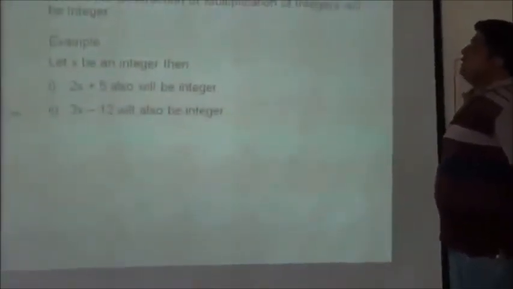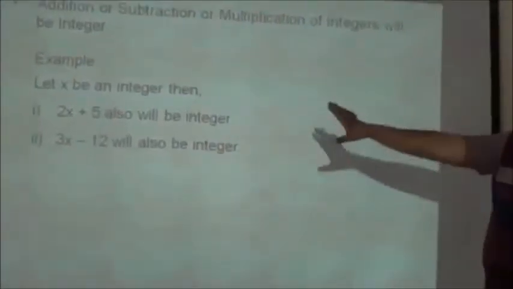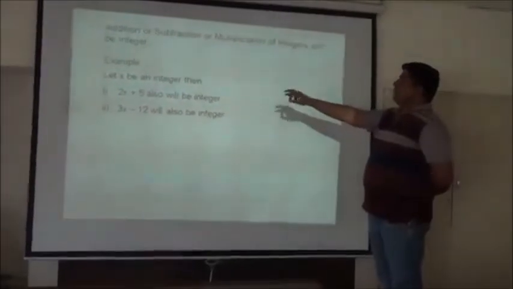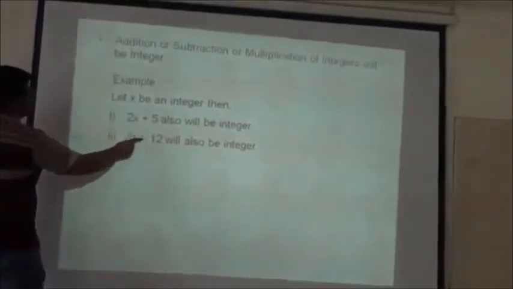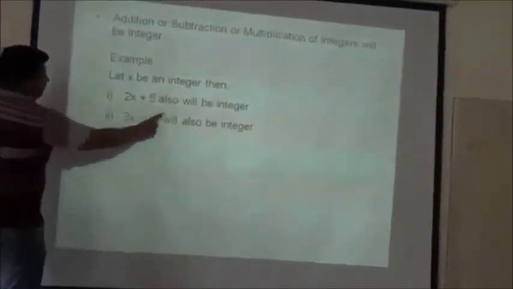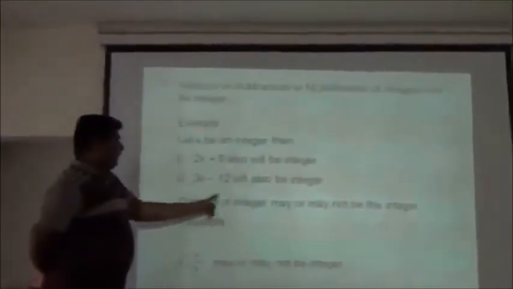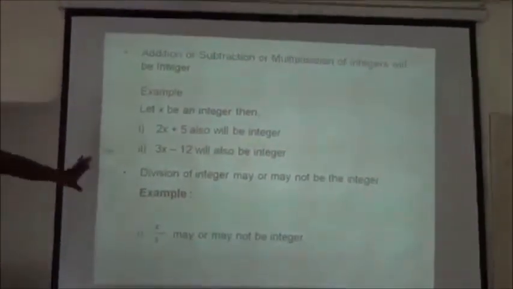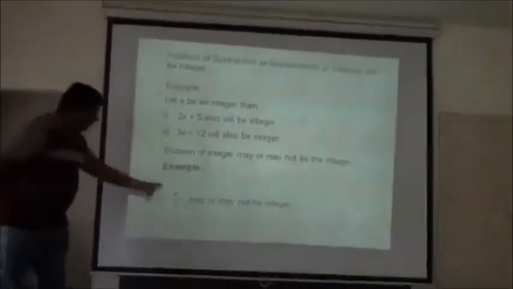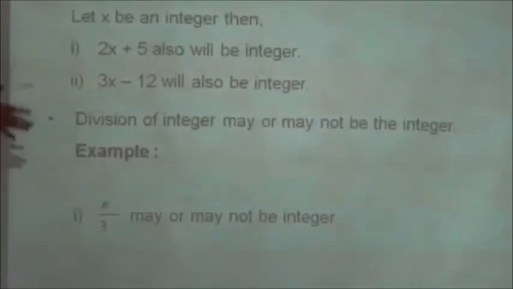Now, addition, subtraction or multiplication of integers will be an integer. This is the example. Addition or multiplication of two integers. Let x be an integer. The sum and the difference will also be an integer. After addition and subtraction, division of integers may or may not be an integer. These are very important characteristics of integers, just like natural numbers. Let x be an integer, x by 3 may or may not be an integer. It may or may not be an integer.